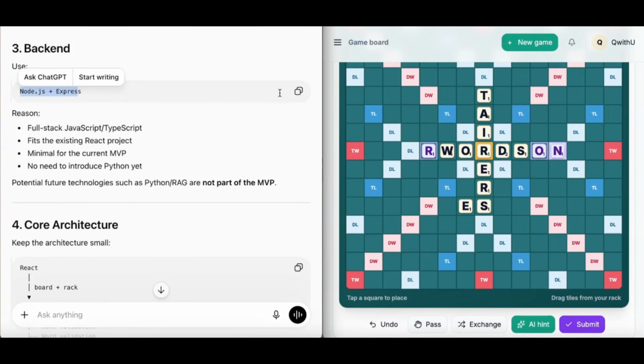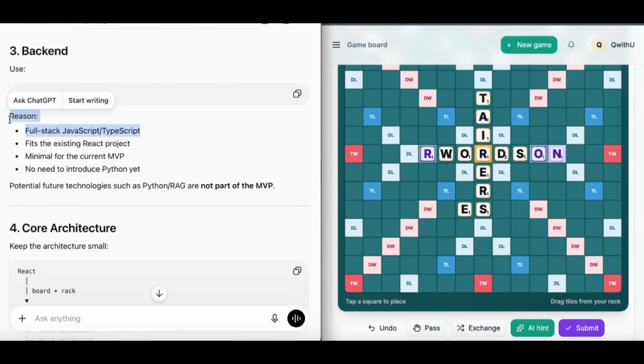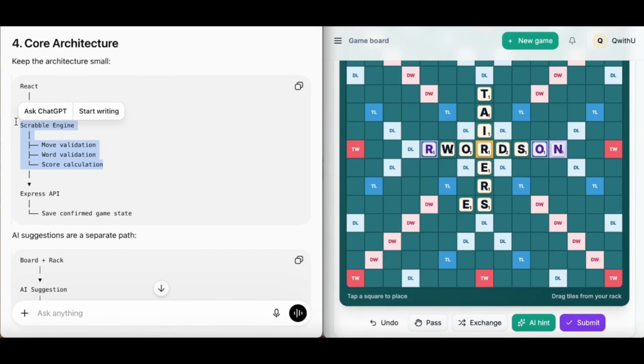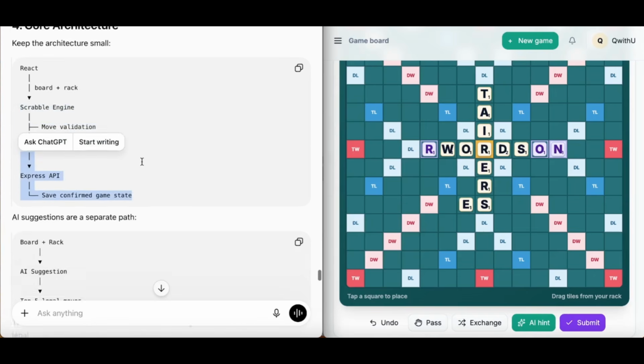Initially, this was designed to be implemented on Django and Python, but the benefit is we have just one existing code base across the front end and back end. Our React, which is our front end here, but we are yet to implement our Scrabble engine, the real validation of the Scrabble engine itself, our business logic. After that, we're gonna save it to our API.